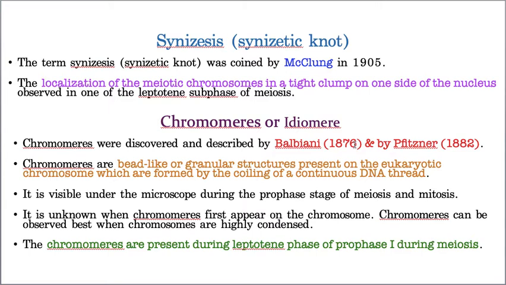Point number two, in plants they are arranged as synizesis. What is the meaning of synizesis? A tight group, a tight clump present towards only one side of the nucleus. That means they are not scattered throughout the nucleus, they are pushed towards one side. This type of arrangement in plant cells is called synizesis, also called the synizetic knot, and it was identified by McClung. Hope you understood what synizesis is.